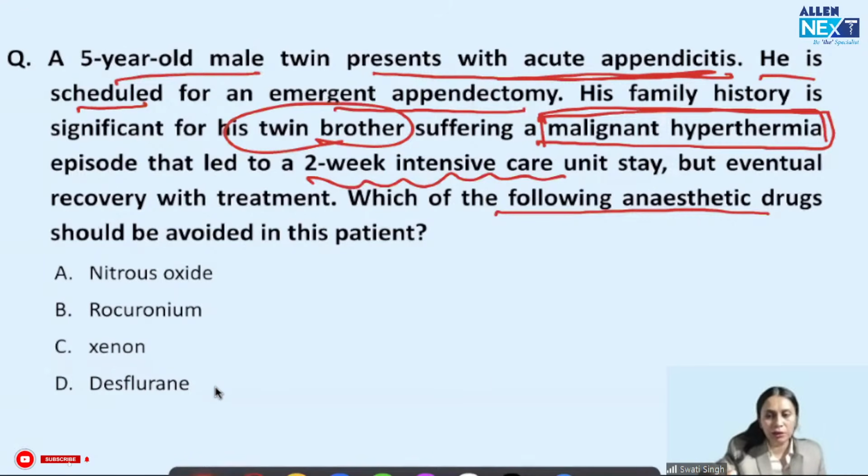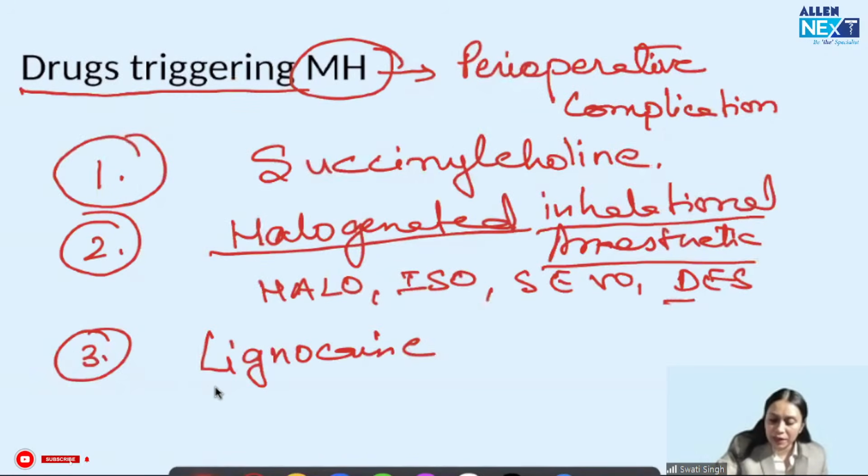Succinylcholine is not in the options. So what should be the answer? Options are nitrous oxide, rocuronium, xenon, and desflurane. Well, rocuronium does not trigger; succinylcholine triggers. Rocuronium is non-depolarizing. Very good, Mayur. The answer has to be desflurane. Desflurane, which is a halogenated inhalational agent, would trigger malignant hyperthermia. Okay, so this is the first type of question.